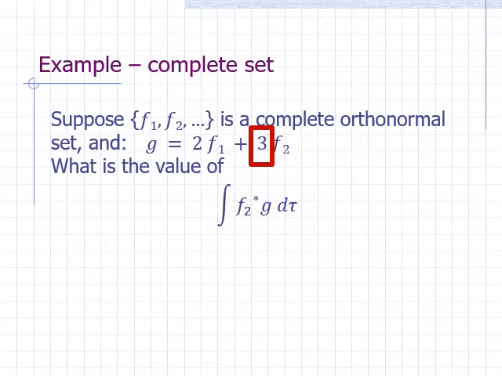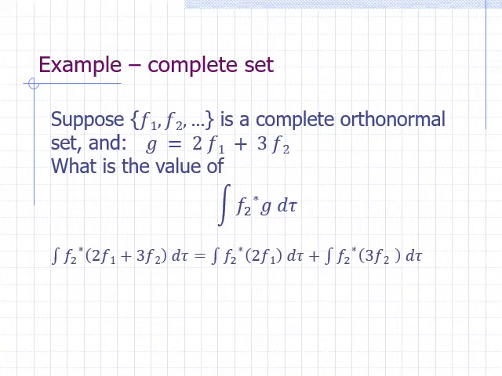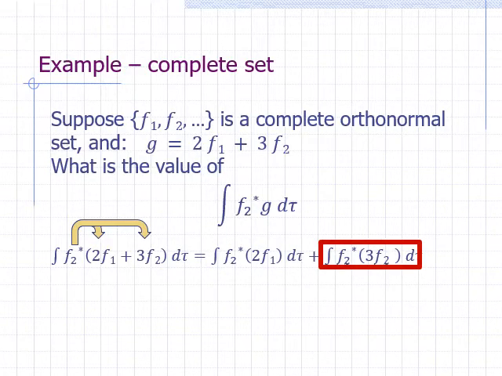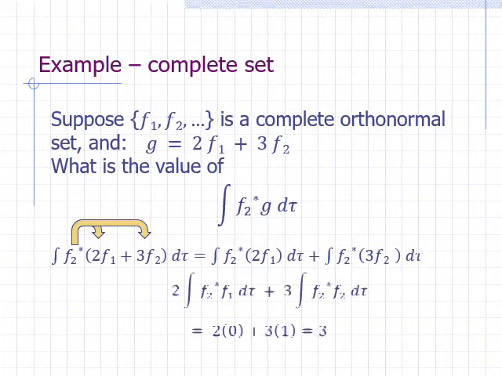Let's verify. We substitute 2f1 plus 3f2 for g in the integral. We can distribute f2 star and break up the integral into a sum of two integrals. We get the integral of f2 star times 2f1 plus the integral of f2 star times 3f2. We can pull out the constant from each of these integrals and we get this.